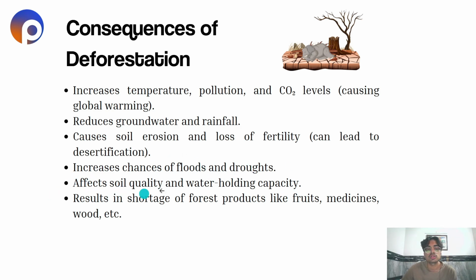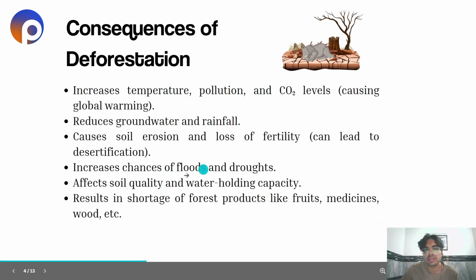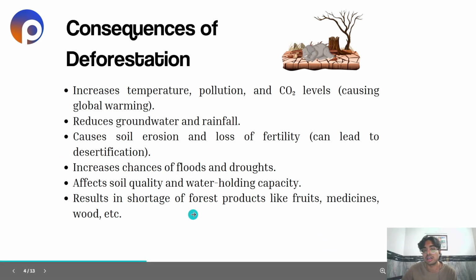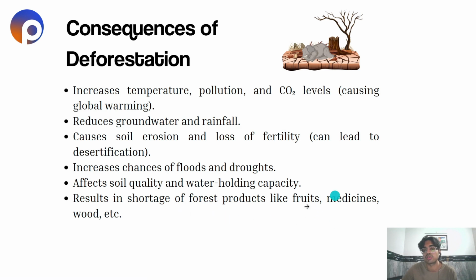It affects soil quality and water holding capacity. It results in shortage of forest products like fruits, medicines, woods, etc. So overall, we can see that deforestation leads to rise of temperature in our environment, loss of soil quality and water scarcity, and loss of resources such as fruits, medicine, woods, etc.